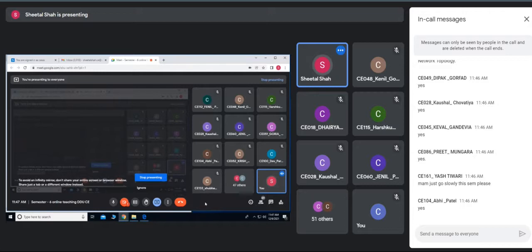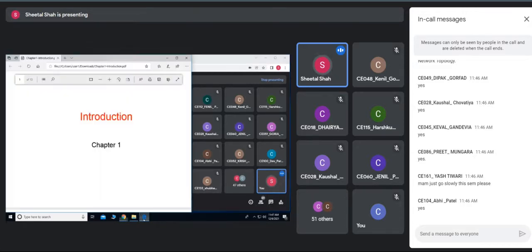Okay, so throughout this semester, in this subject, we'll be using Andrew S. Tenenbaum textbook. That is the recommended textbook. The title of the textbook is Computer Networks. And the reference book, which sometimes we'll be using, is Data Communication and Networking by Forouzan. These are the books which we'll be using throughout our semester. Whenever we switch to some other book, we'll let you know. So we'll first start with the introduction of this subject.